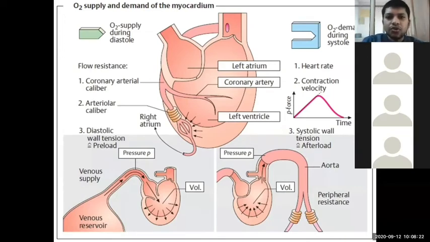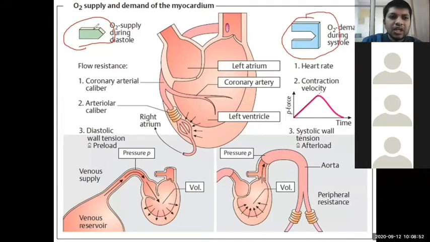Okay, so let us see the mechanism of angina pectoris through a simple diagram. Basically, this is your oxygen supply, and this is your oxygen demand, right?